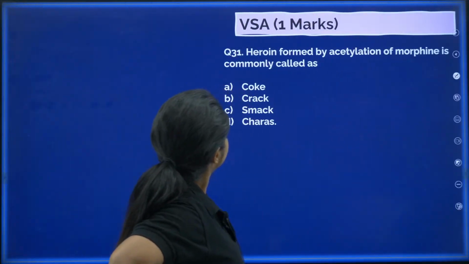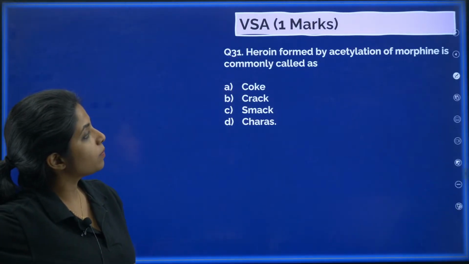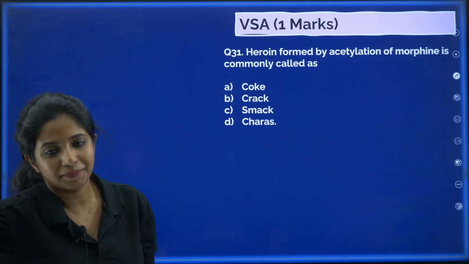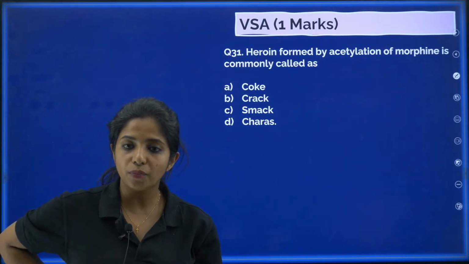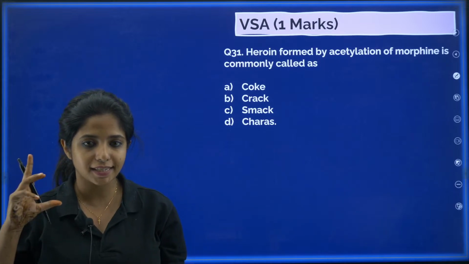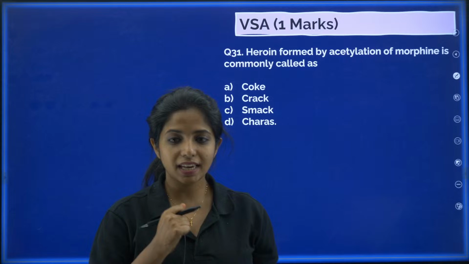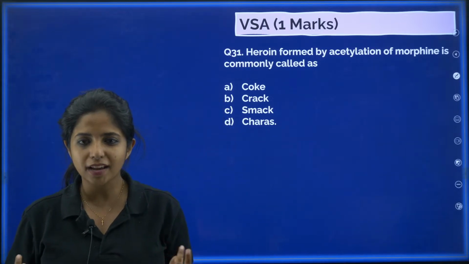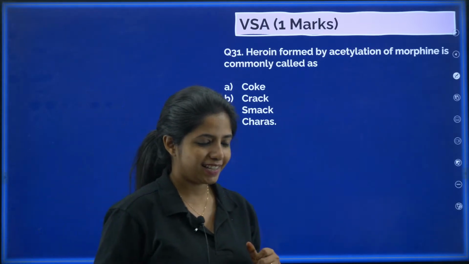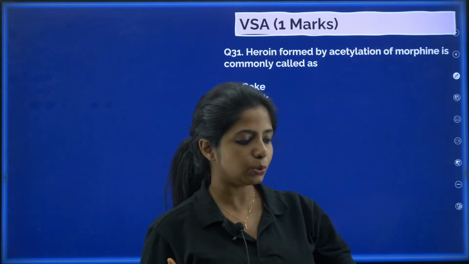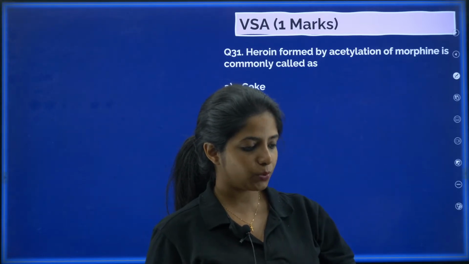Chalo. 31st question. Heroin formed by acetylation of morphine is commonly called as. Now, one more information you are going to get about heroin. Can someone say it is known as coke, crack, smack, charas? What do you call this? Heroin, you have a common slang to it, a common name to it. So what do you call this?